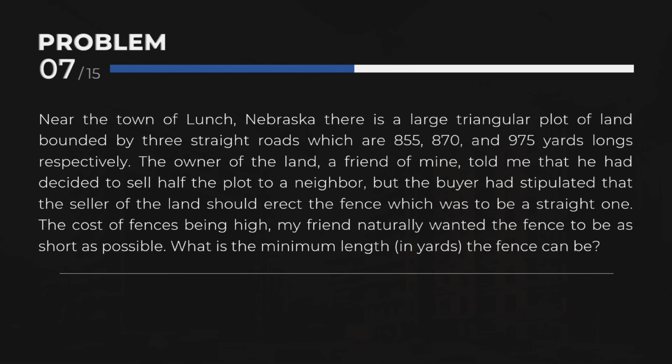The cost of fences being high, my friend naturally wanted the fence to be as short as possible. What is the minimum length in yards the fence can be? 600 yards.